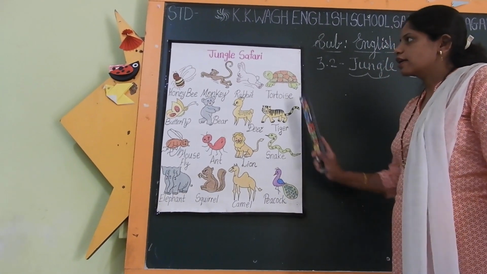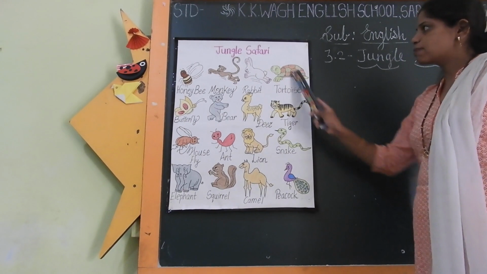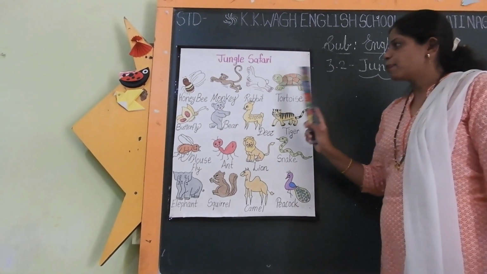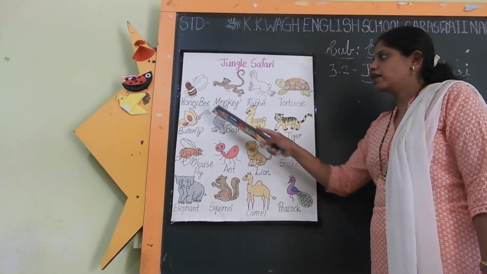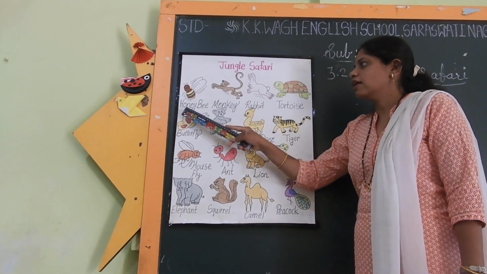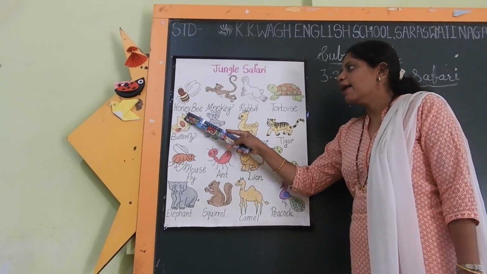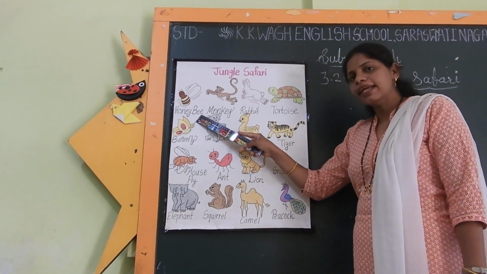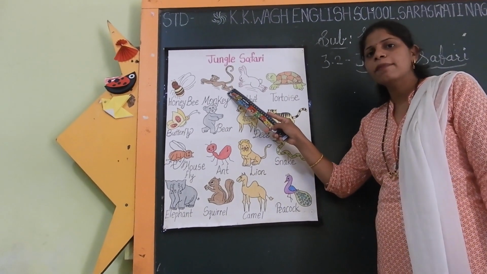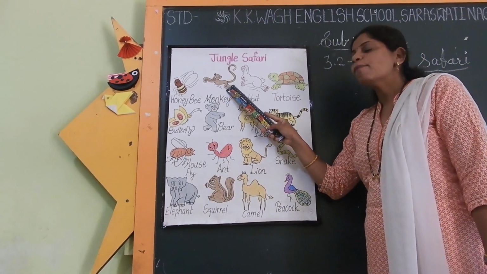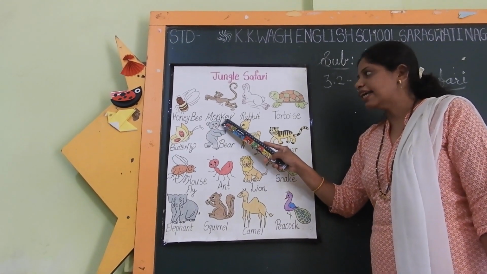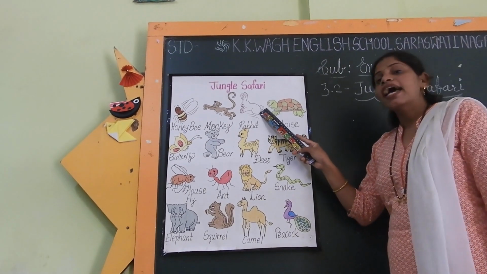See children, now you can see these animals' pictures in your textbook. Let's see these animals one by one. What is this? Yes, this is a honeybee. Honey, honey. B-E-E, bee. Now next animal. Which is this animal? Yes, this is a monkey. M-O-N-K-E-Y, monkey. Next animal is rabbit.